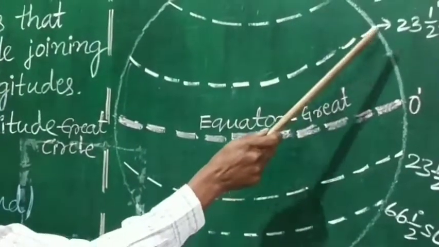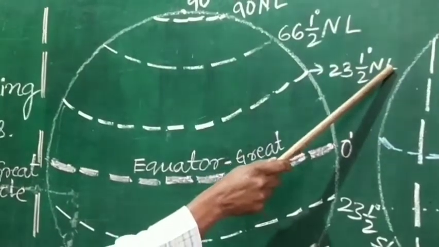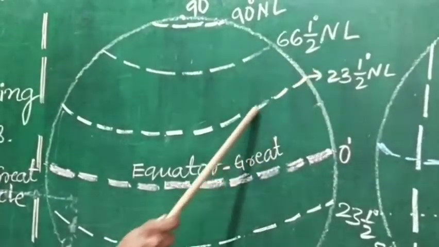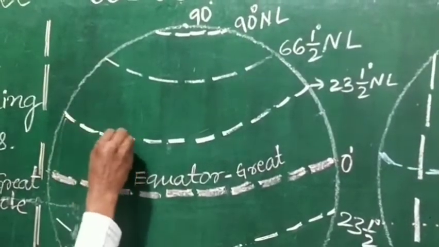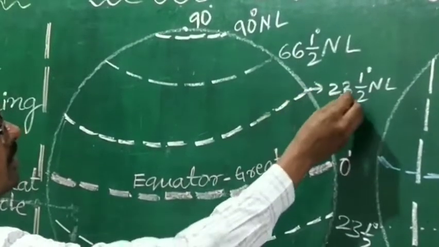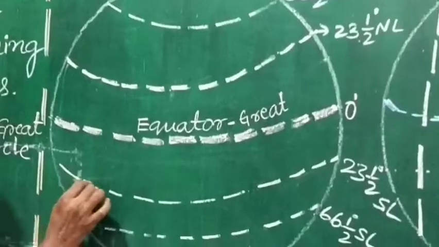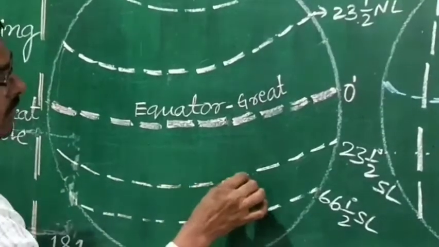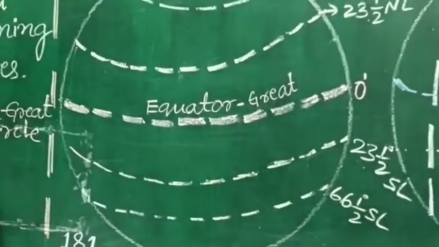Then look at this 23.5 degree north latitude, called Tropic of Cancer. Then 23.5 degree south latitude is called Tropic of Capricorn.